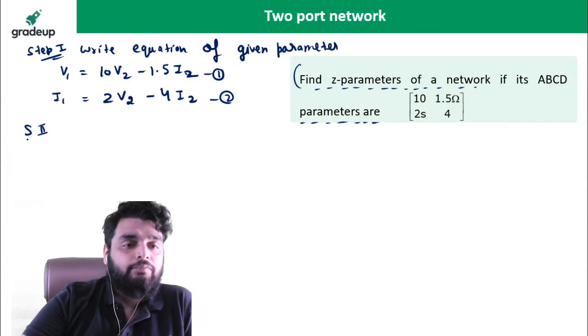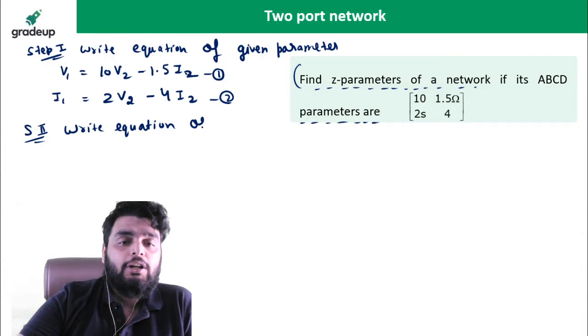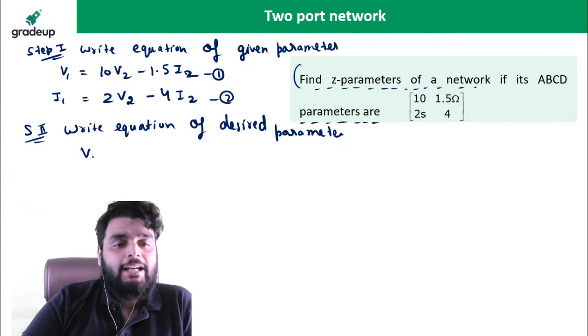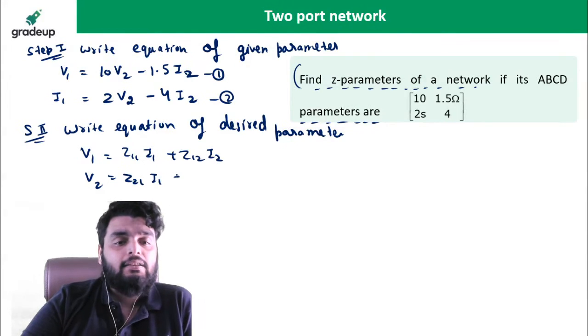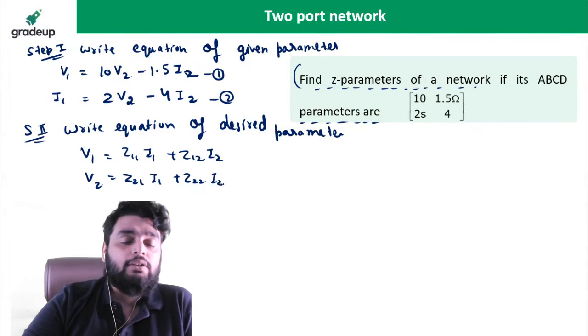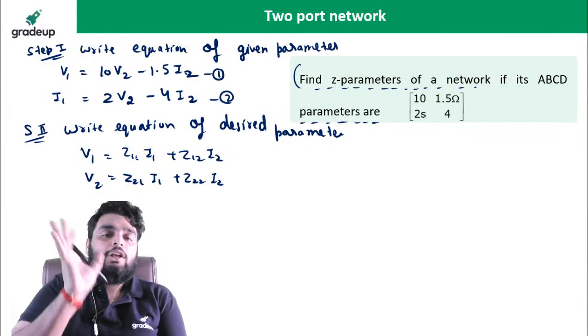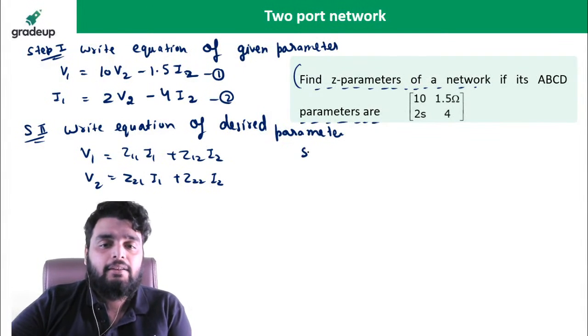Step 2, write equation of desired parameter. Write equation of desired parameter means the general equation of the parameter which we desire. So we desire the z parameter. So just write the equation of z parameter. This is the z parameter. Fine, simple. This will be used in each question, means whichever transformation questions come, you have to use this step.